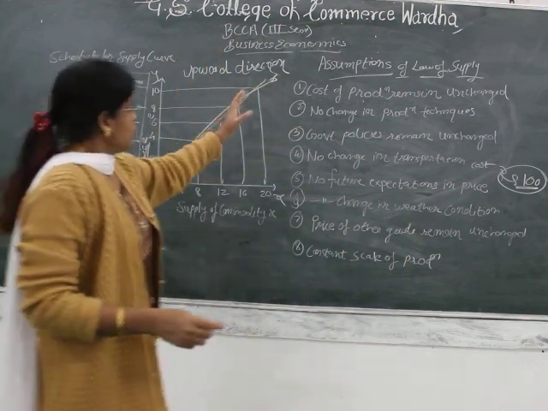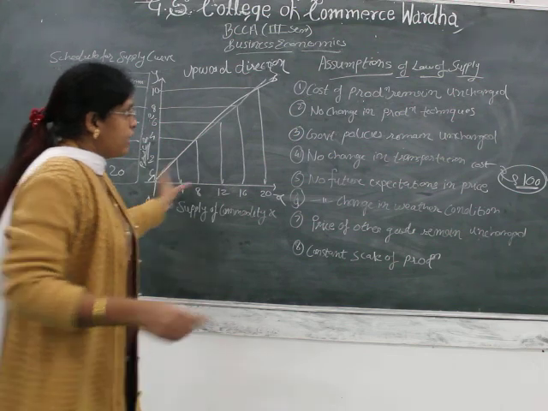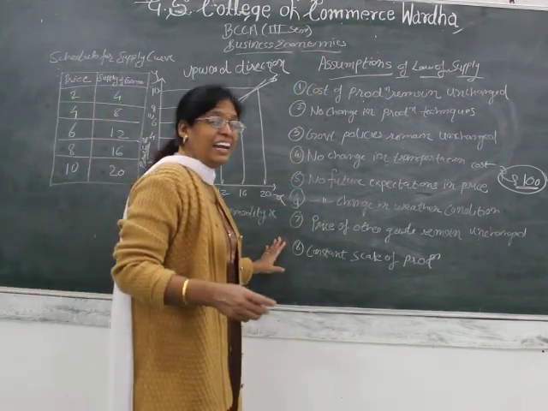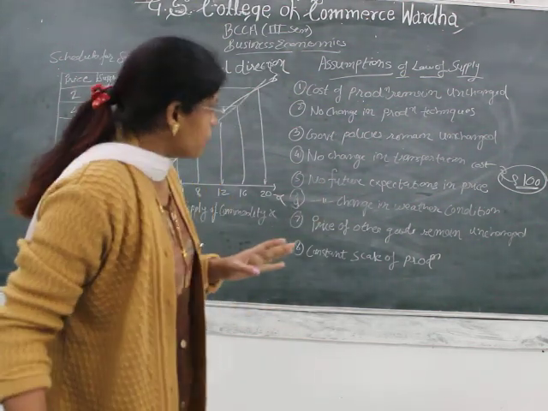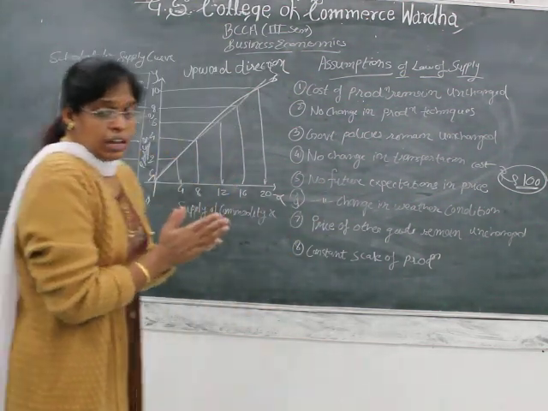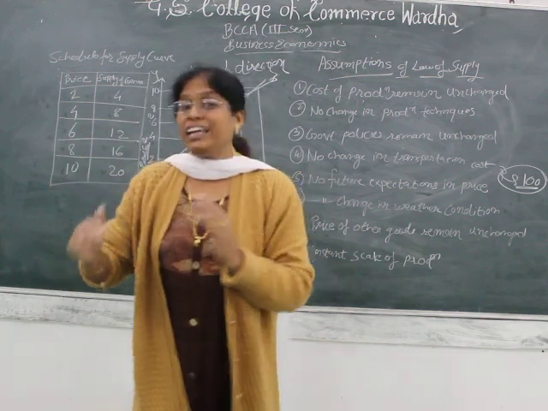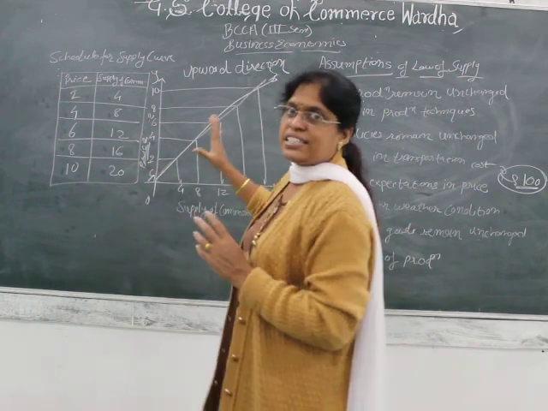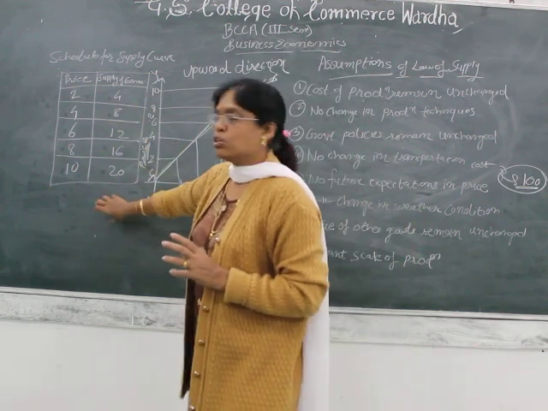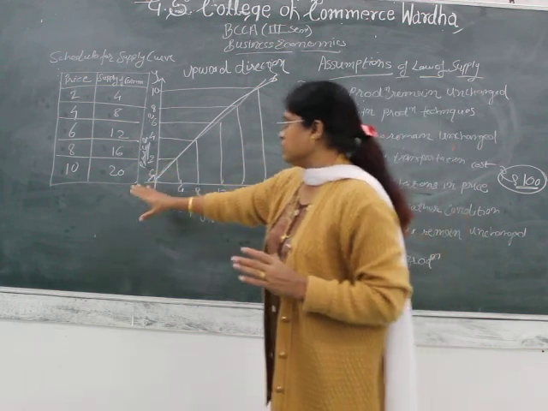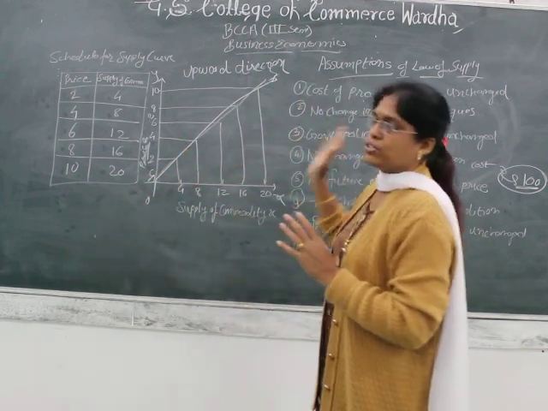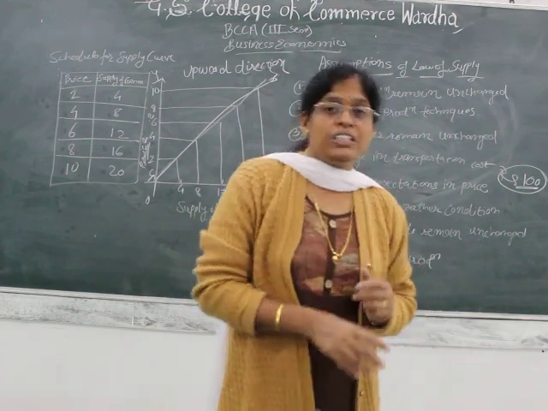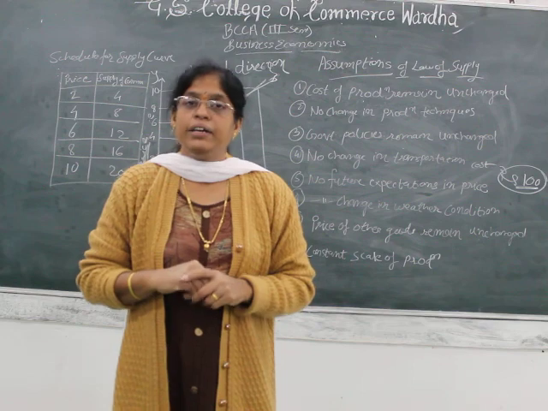Now we have finished our curve, and here we have taken the assumptions of the law of supply. There are a total of 8 assumptions for the law of supply. As I have told you, you have to recap or recollect these things, because drawing the curve is easy if you understand the schedule. So I think the curve, the schedule and the assumptions are clear for you. We will stop here, and in the next session we are going to see the exceptions to the law of supply. Until then, thank you.